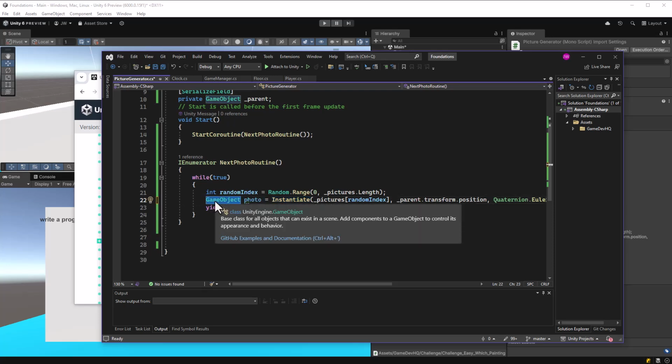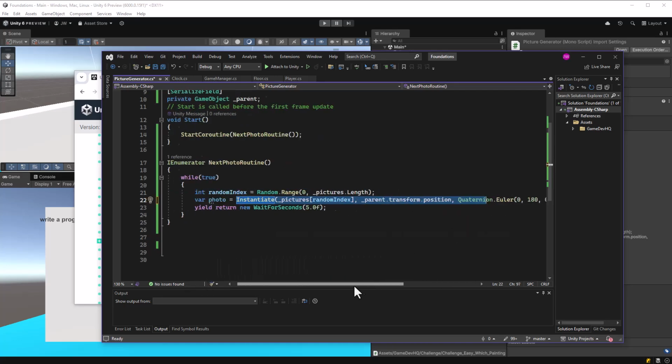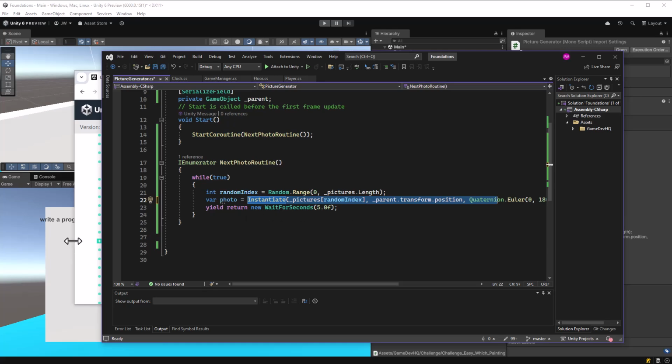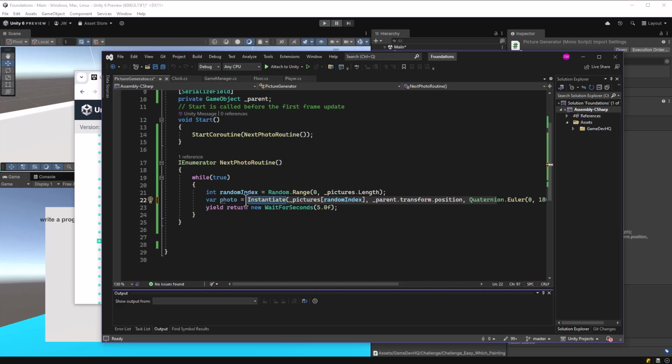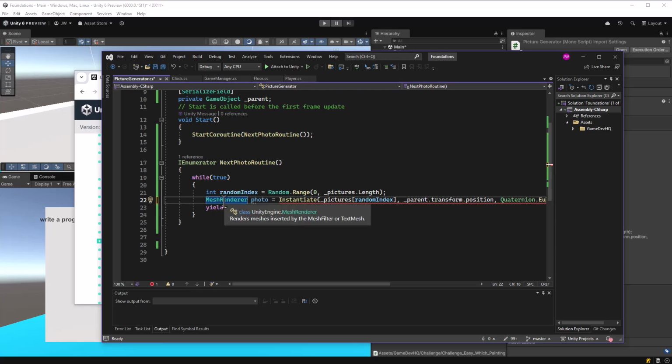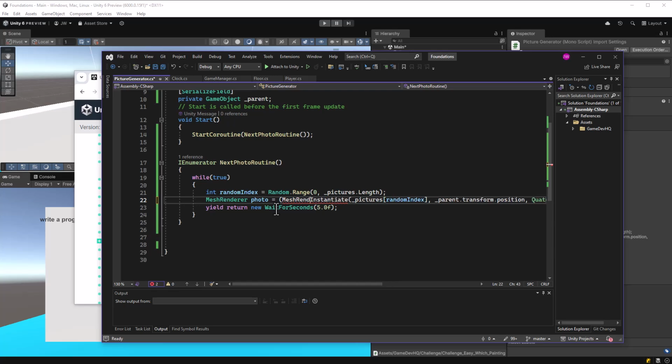I could also have done, instead of GameObject here, I could just say, hey, photo is equal to instantiate, and it knows that it's going to be instantiated as a GameObject. If I instantiated it as a rigid body, I believe you have to cast it, but it doesn't look like you do. And casting is a topic for another day, but essentially allows me to convert this GameObject into a different component. So for example, let's say I wanted to spawn this object as a mesh renderer, for example, you'll see here that it's red because mesh renderer does not equal instantiate, which is a GameObject. But I could cast it to a mesh renderer, and it might be okay with that.